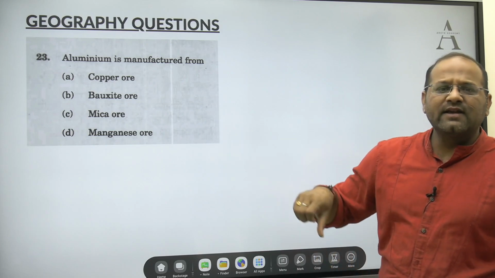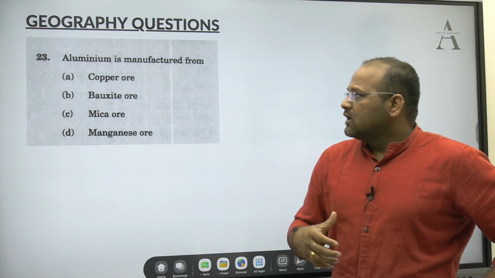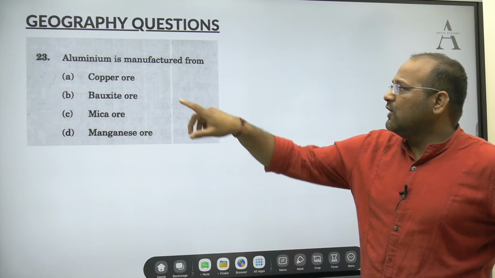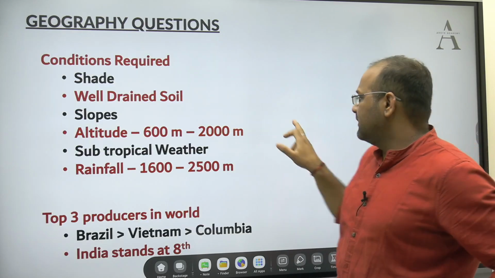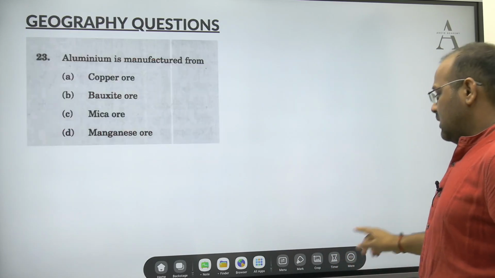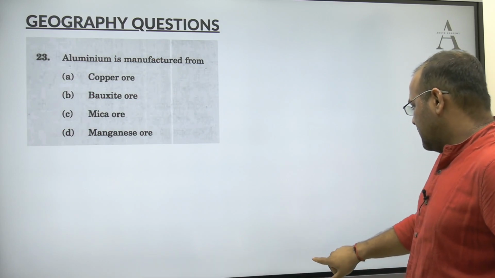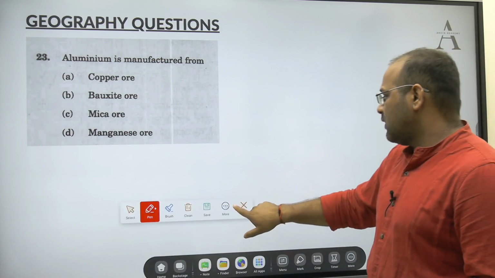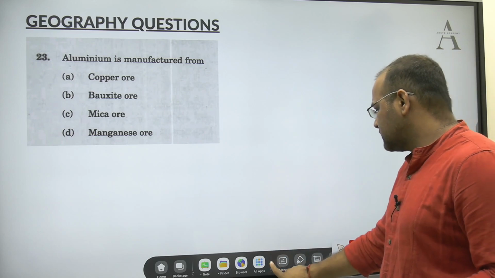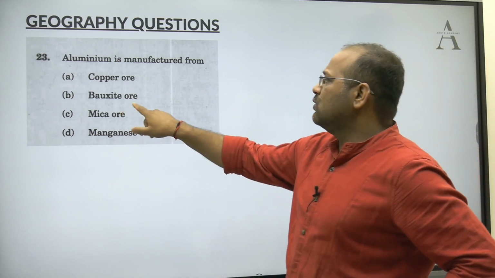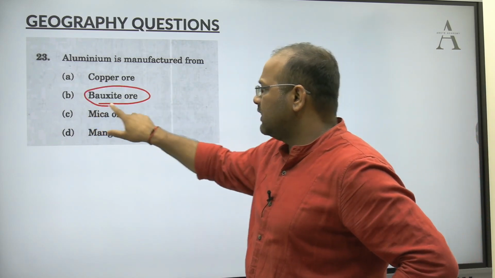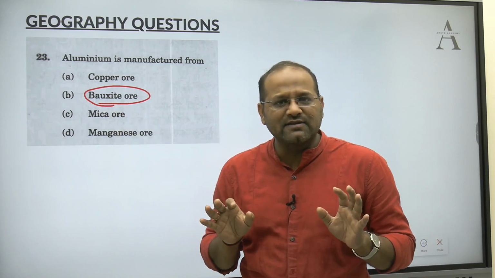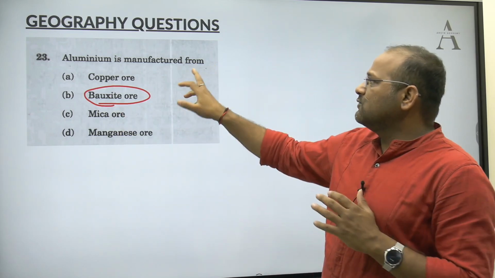The second topic for the day is with respect to minerals. This is again a very simple question: aluminium is manufactured from what? We can easily conclude that it is manufactured from bauxite ore. We have read it multiple times in our NCERTs. Aluminium is manufactured from bauxite ore.